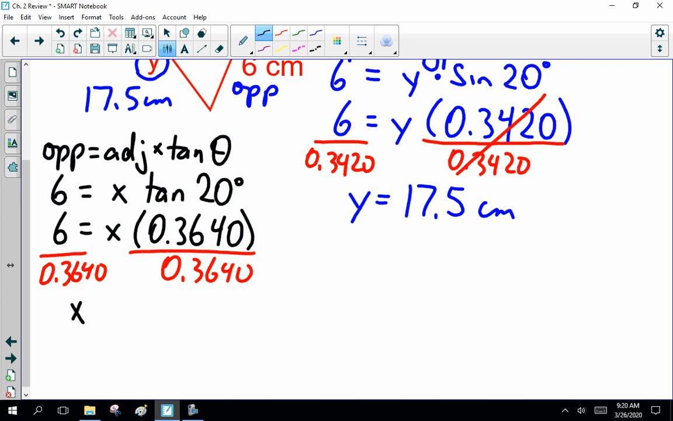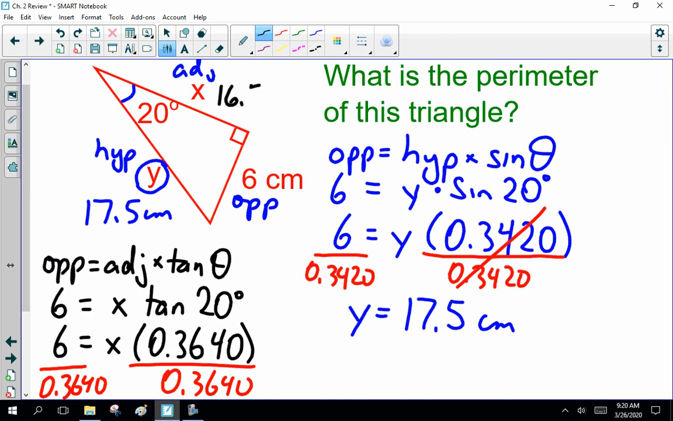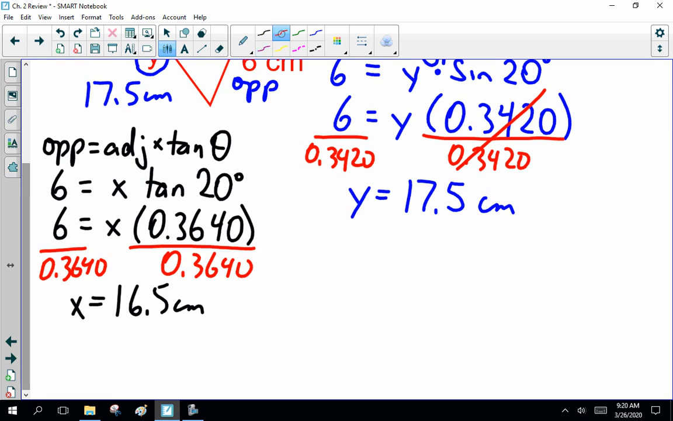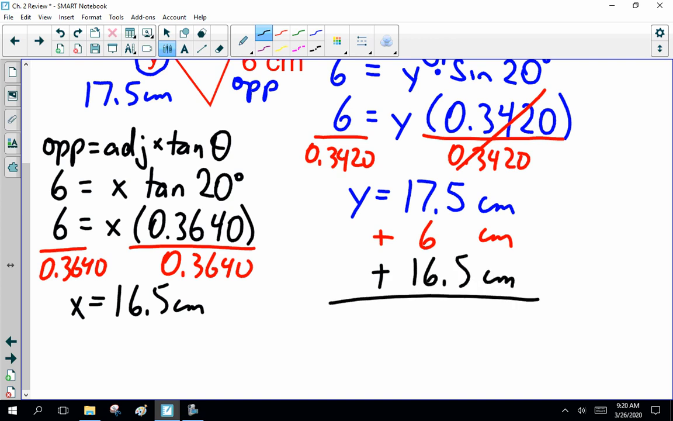So side x is 16.48, which rounds off to 16.5 centimeters. So add them up. Plus 6 centimeters plus 16.5 centimeters comes out to be 40.0 centimeters. All right, so that's how you find the perimeter.